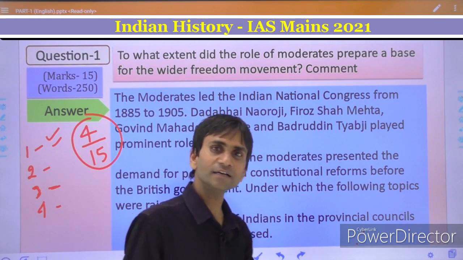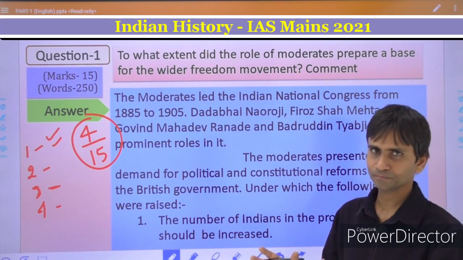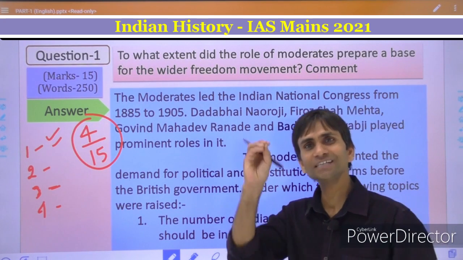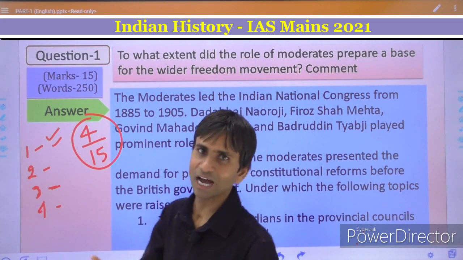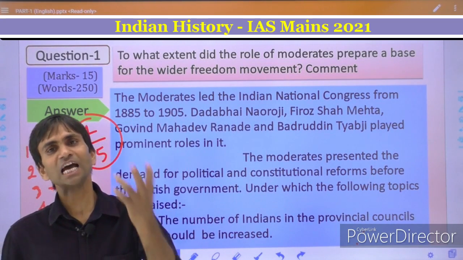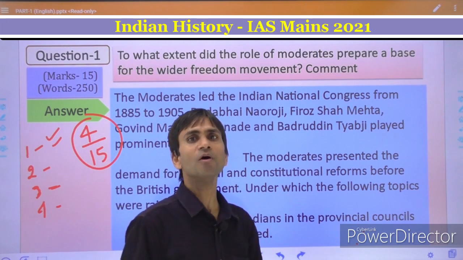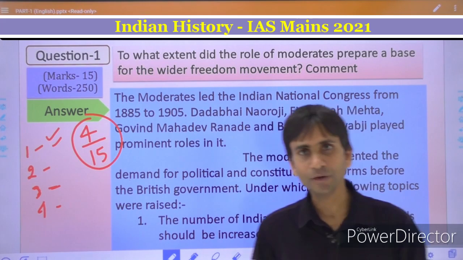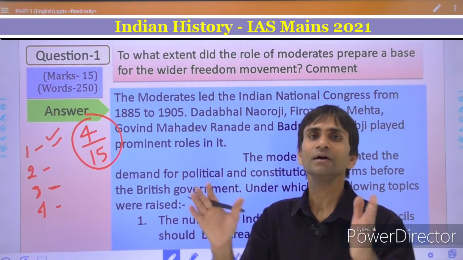Lal Bal Pal started the Swadeshi movement, and the Swadeshi movement was the first absolute reaction against the British government when they demanded Swaraj, self-rule or self-government. And finally, Gandhiji enlarged the scope of self-rule or self-governance, and finally he demanded the independence of the country.